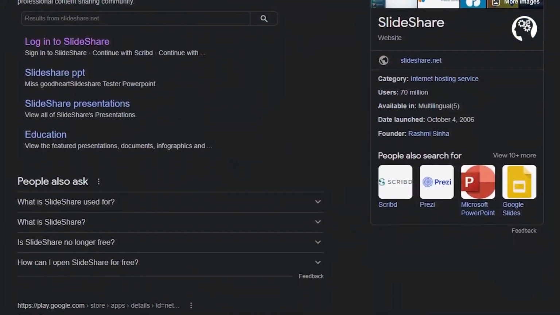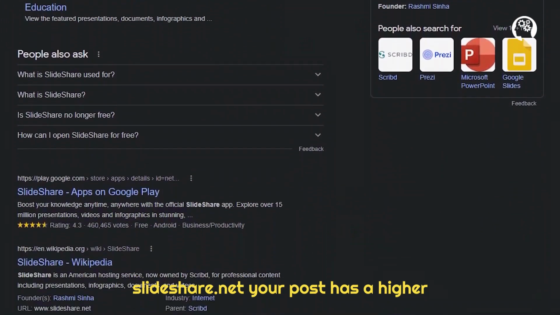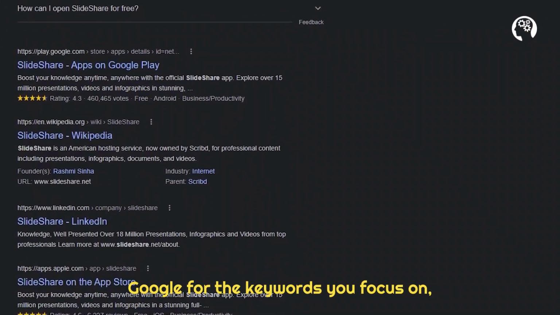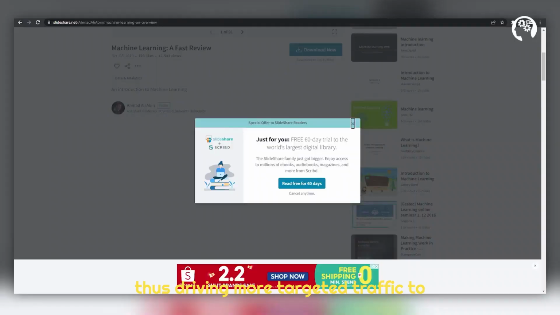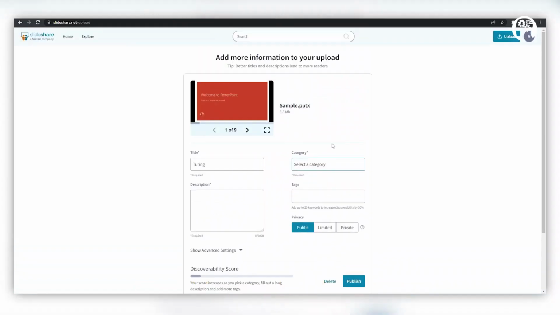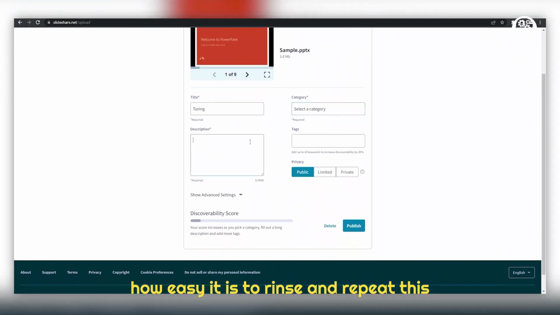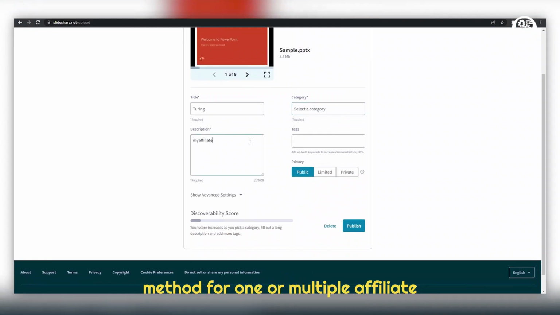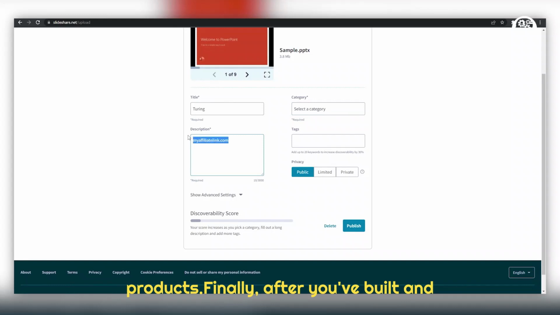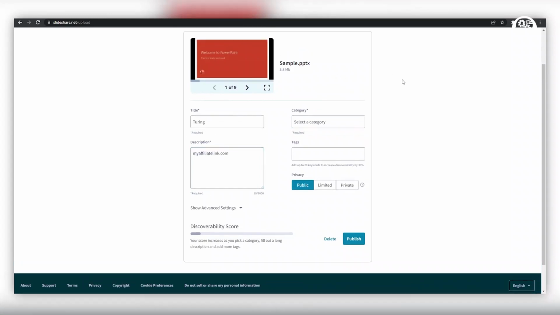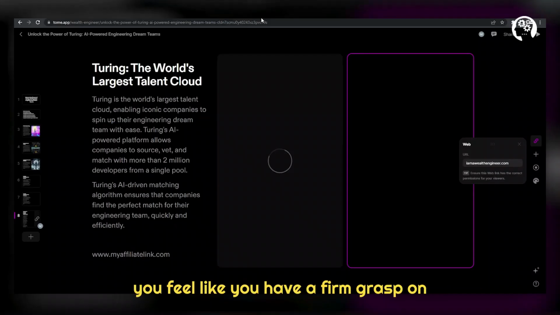Also, because Google trusts slideshare.net, your post has a higher chance of ranking on the first page of Google for the keywords you focus on, thus driving more targeted traffic to your post and earning you more affiliate commissions. Hopefully by now, you see how easy it is to rinse and repeat this method for one or multiple affiliate products.